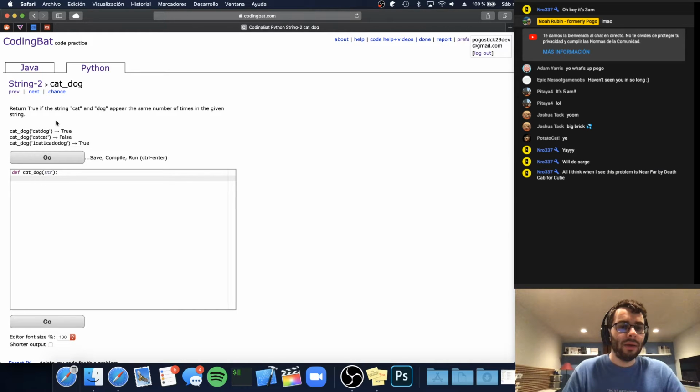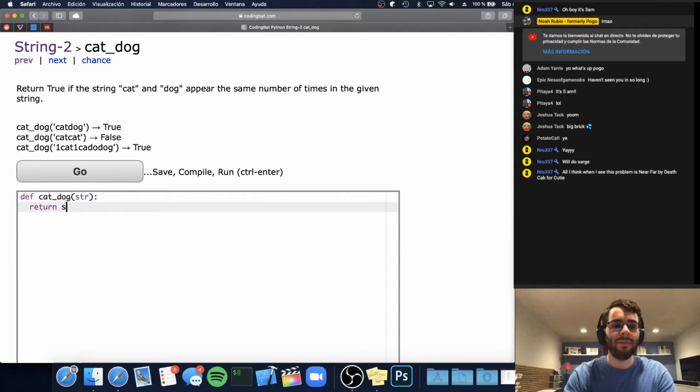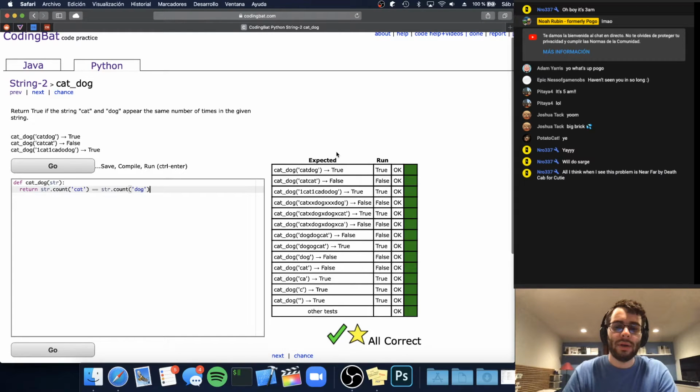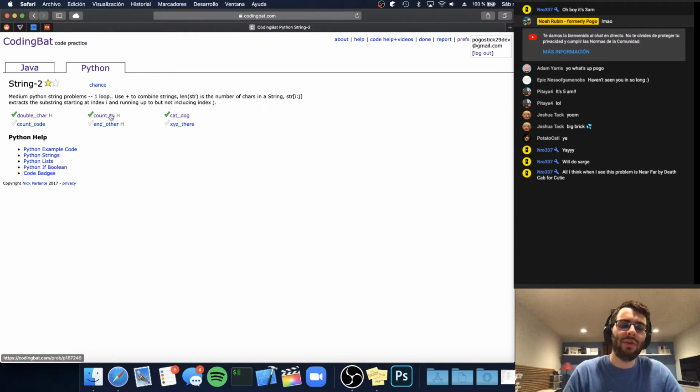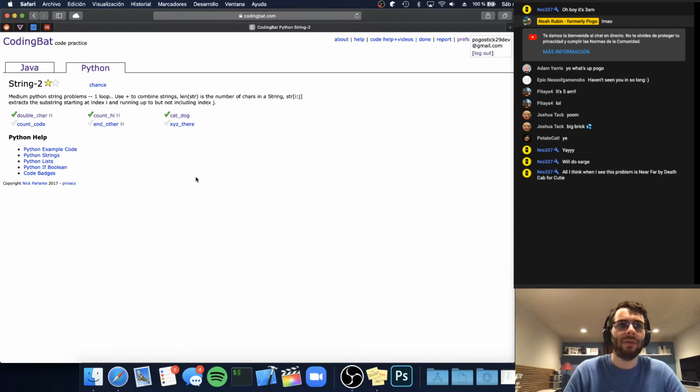So this one, return true if the string cat and dog appear the same number of times in the given string. Yeah, again, there's nothing to say here. These problems are easier than I was expecting, or at least the ones that we've seen in the string so far are very easy. I guess if you solved the count high, you could sort of use your same code to count cat and count dog and make sure the counts are equal to each other. But that was really easy for us.